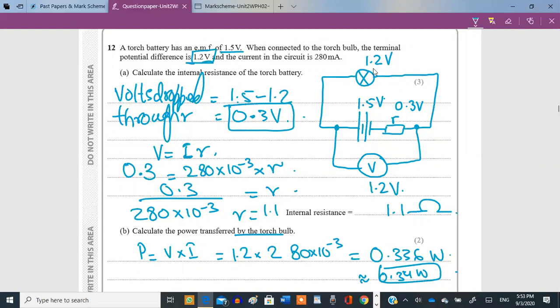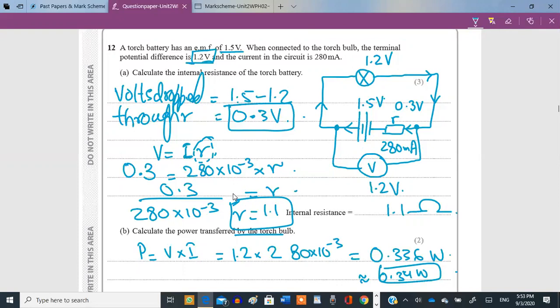Now, if 1.2 volts is reaching this bulb and the current through this circuit is 280 milliamperes, that means the current through this internal resistance is also 280 milliamperes, right? Because this is a series circuit. If this is the current and this is the voltage, can we use these two and Ohm's law to calculate the internal resistance? Yeah. The voltage is 0.3 volts, the current is 280 milliamperes times resistance, and the resistance turns out to be 1.1.